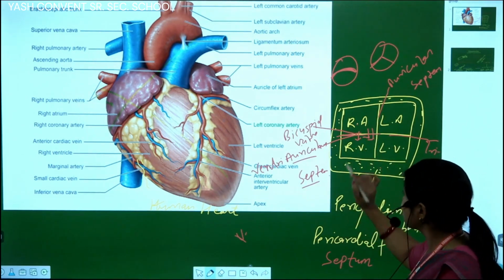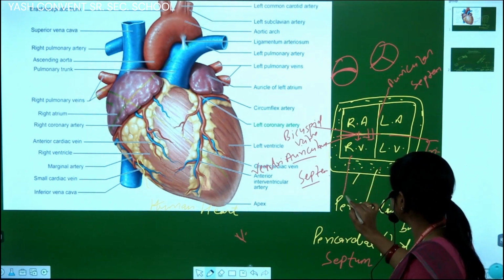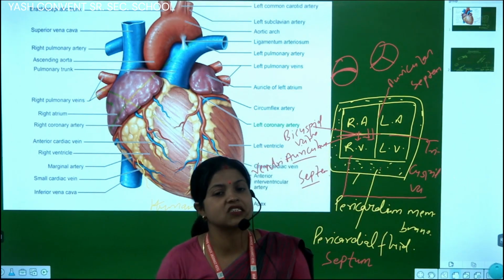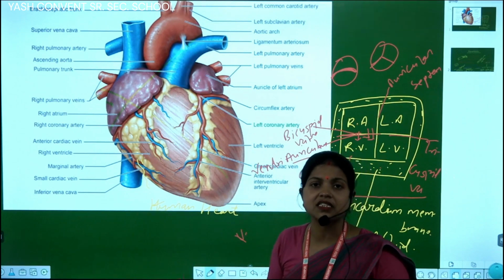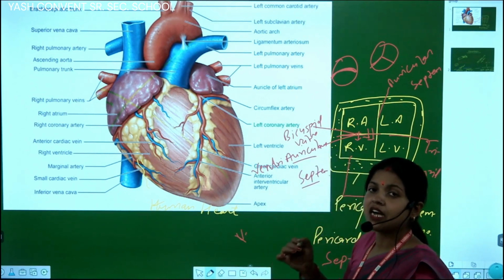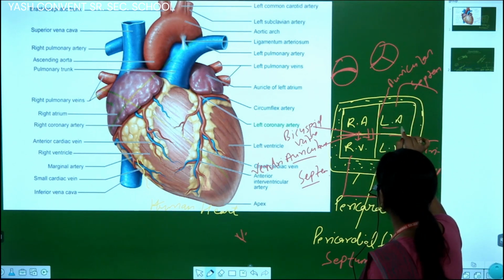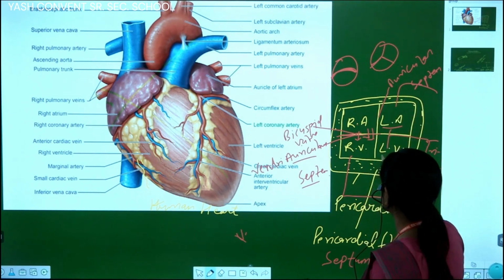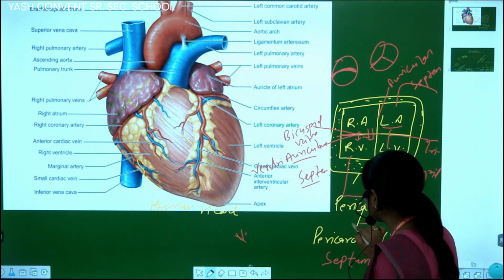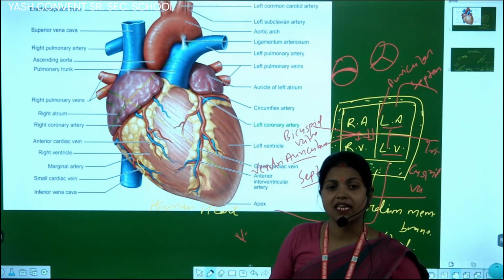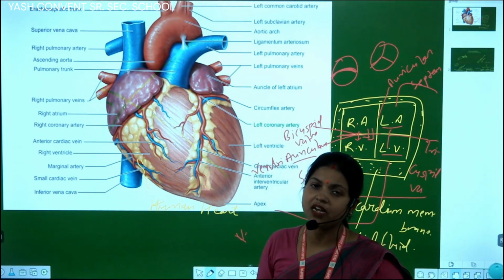Okay, students, from the right ventricle blood goes to the lungs for gaseous exchange, and oxygenated blood comes into the left auricle, then to the left ventricle, and by the aorta blood is transported and supplied to each and every cell of the body.